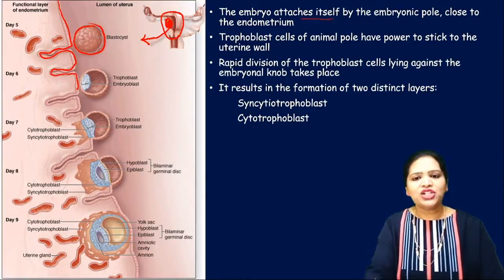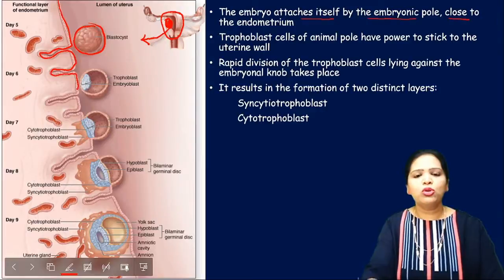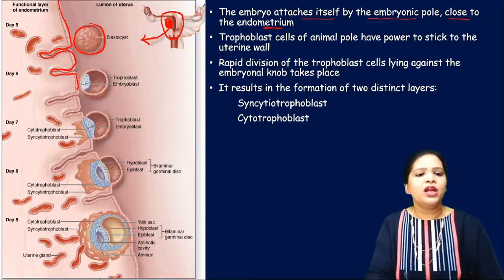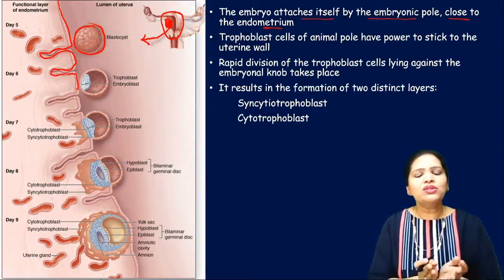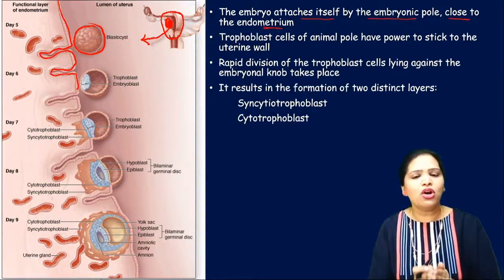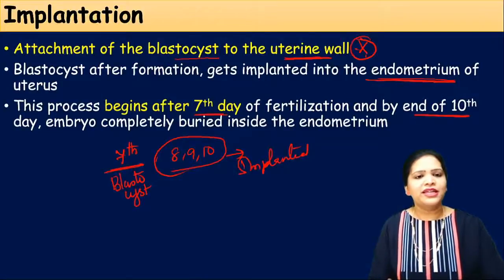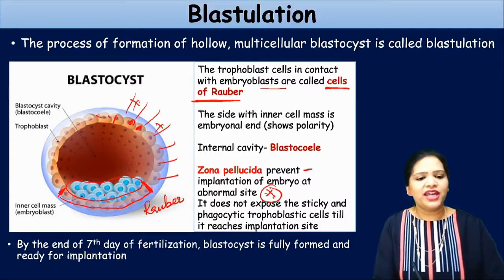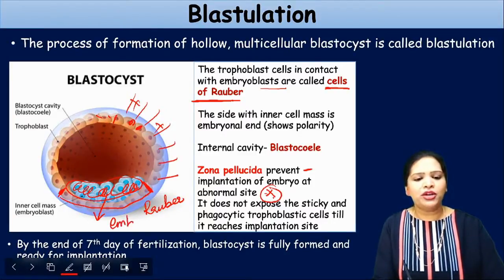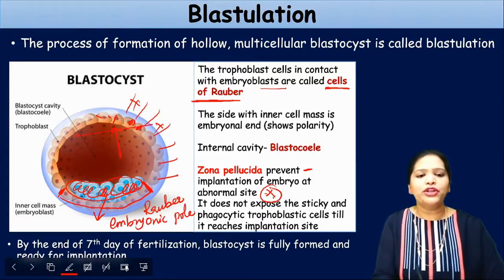The embryo attaches itself by the embryonic pole close to the endometrium. Now we call this blastocyst itself the embryo. This embryo has 2 poles. One is called the embryonic pole and another is called the non-embryonic pole. What is the embryonic pole? Where the embryonic cells are present, that region is called the embryonic pole. Look at this picture: where this embryoblast is present, this region is called the embryonic pole, and this is the non-embryonic pole, the opposite region.